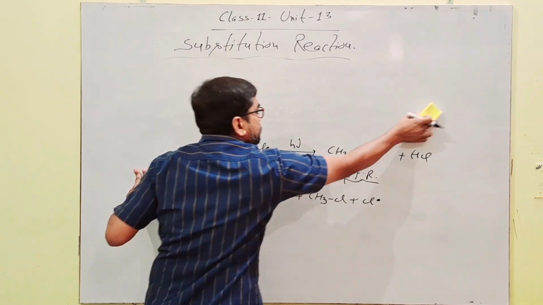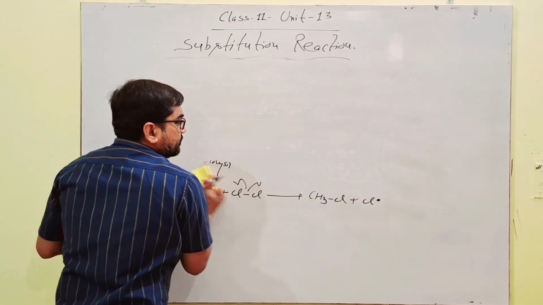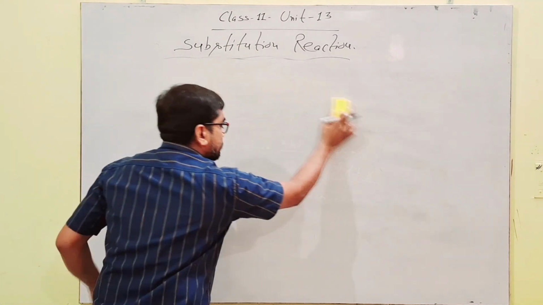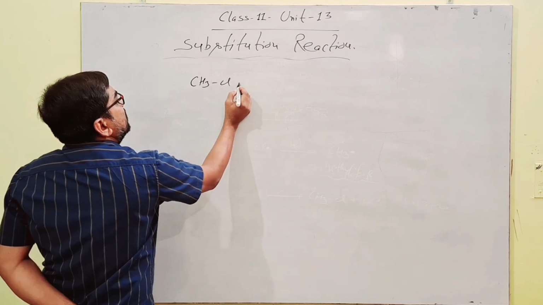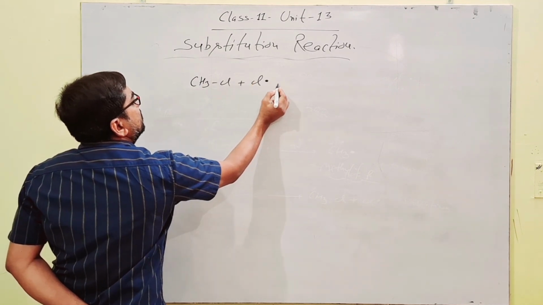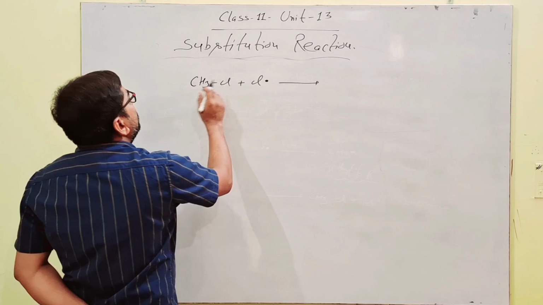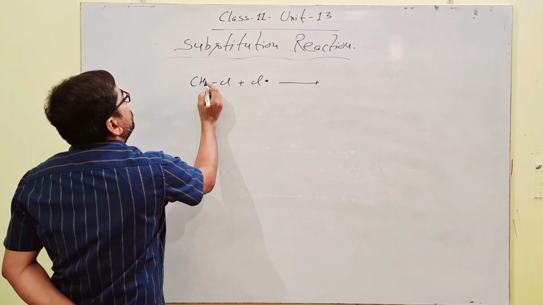In propagation, next step, CH3Cl with chlorine free radical. Now here hydrogen, we can note it like this.